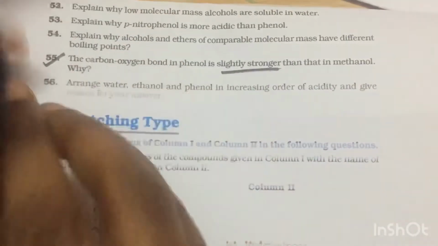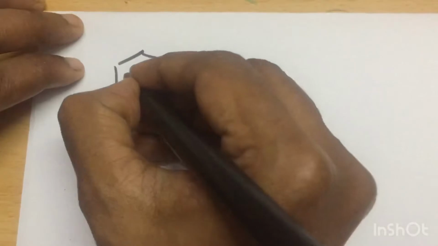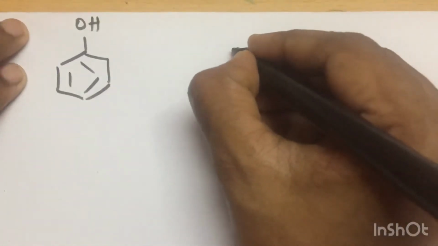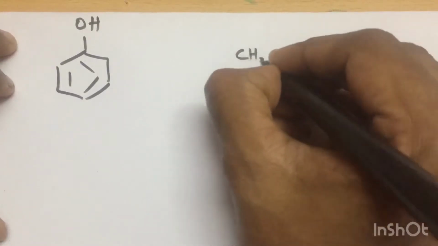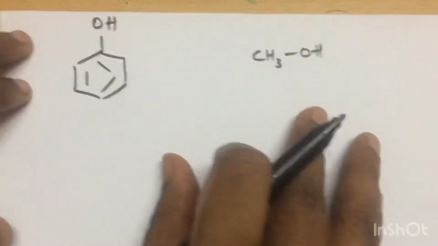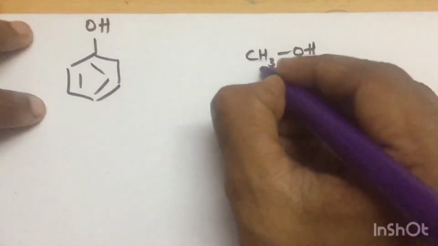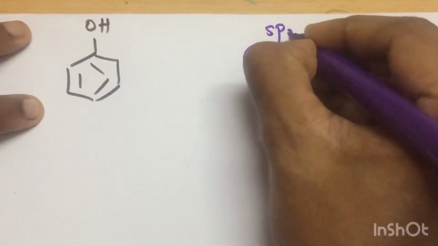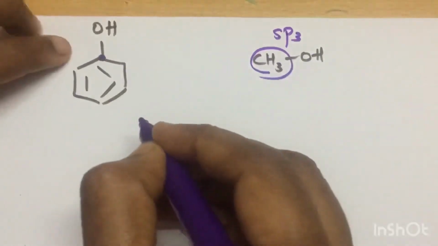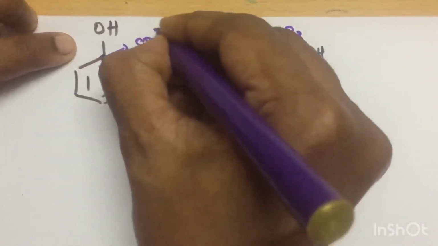So for all these three questions, I'm going to give only one explanation. What is that? If you take phenol, I have discussed this before itself. If you take a phenol and a regular alcohol, I'm going to take methanol as an example, another alkyl alcohol. If you compare these two, this methyl is sp3 hybridized, and this carbon where this OH is attached is sp2 hybridized.